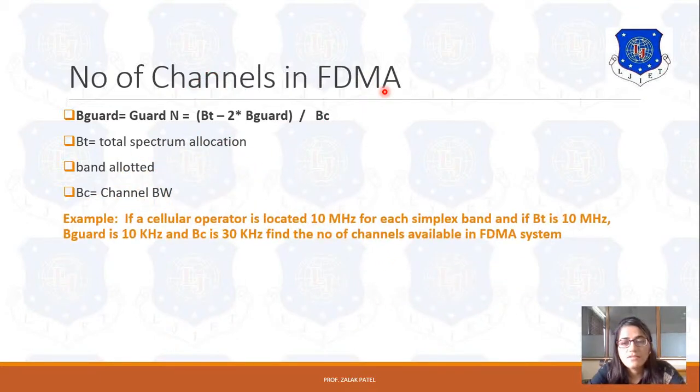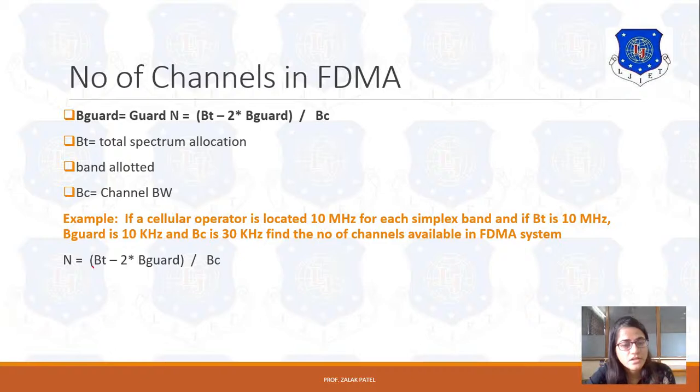Based on that, let's see one example. A cellular system operator is allotted 10 MHz for the simplex band. If BT is 10 MHz, B guard is 10 kHz, and BC is 30 kHz, find the number of available channels in FDMA. For the number of available channels, the formula is BT minus 2 times guard band, upon BC. BT is 10 MHz, which means 10 into 10 raised to 6, so we put that here.